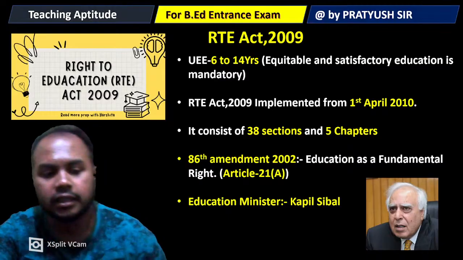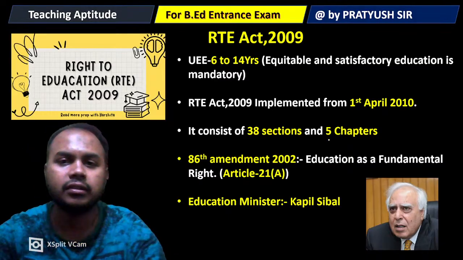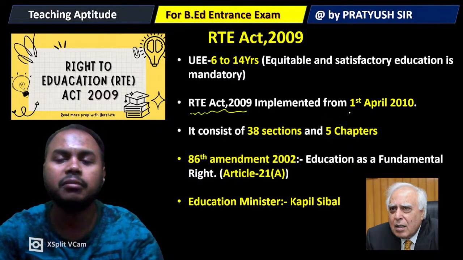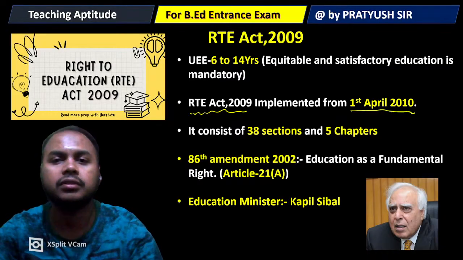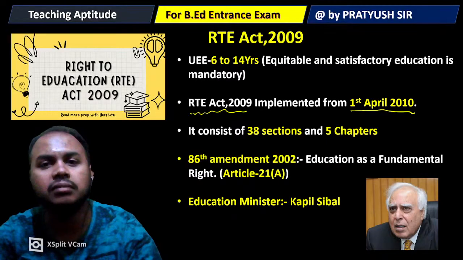It was passed in 2009, but it was implemented on 1st April 2010. It was basically to formalize elementary education from 6 to 14 years.